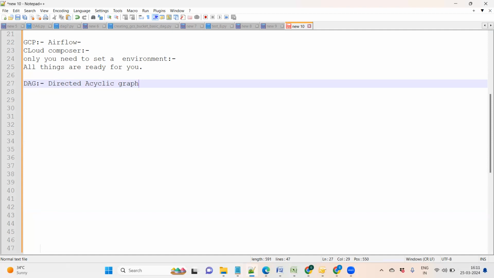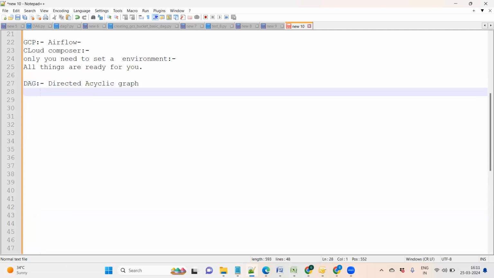We need to define the DAG. How is it running in the background? DAG is nothing but a Python program.